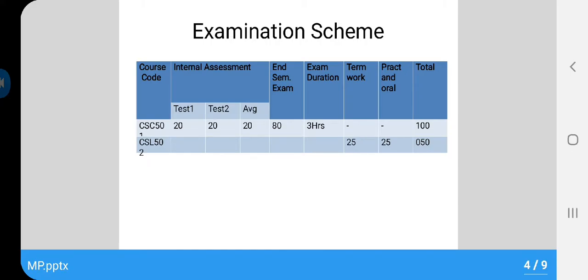Whereas term work based on assignments, write-ups, and laboratory outcomes carries 25 marks, and a practical and oral examination covering the syllabus will be there of 25 marks. So CSL 501 carries 50 weightage. That means the total weightage assigned to the course microprocessor is 150 marks.